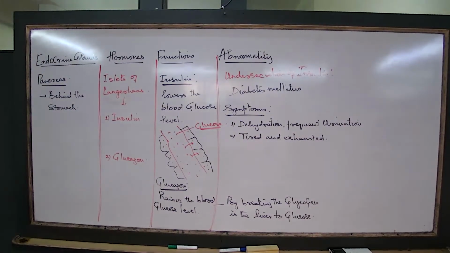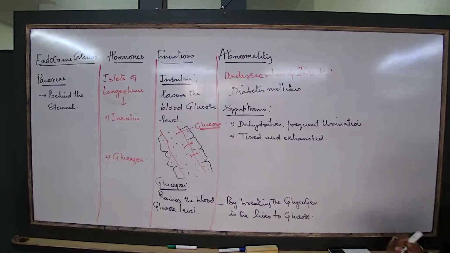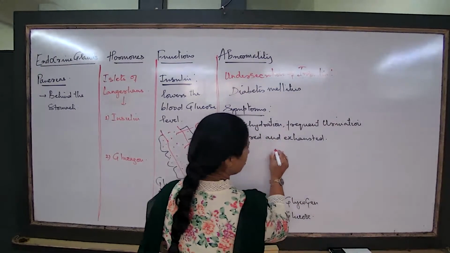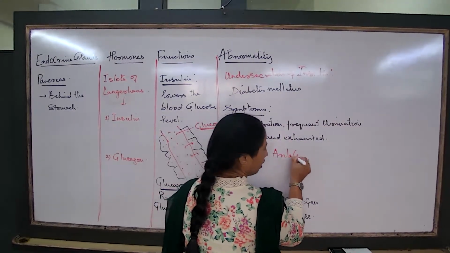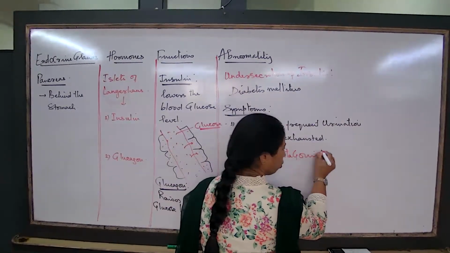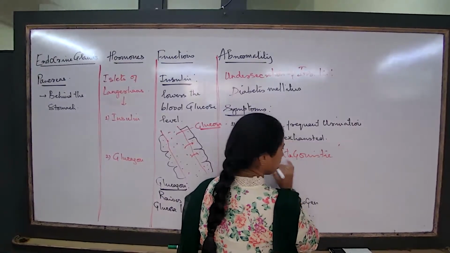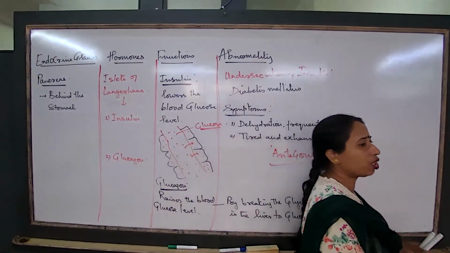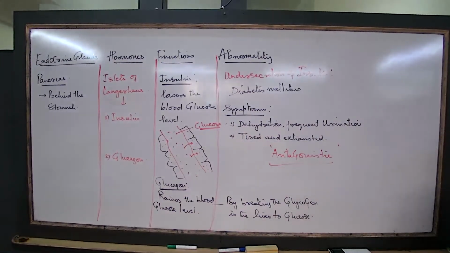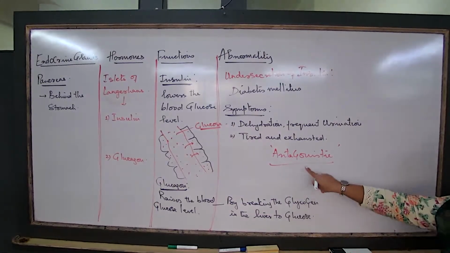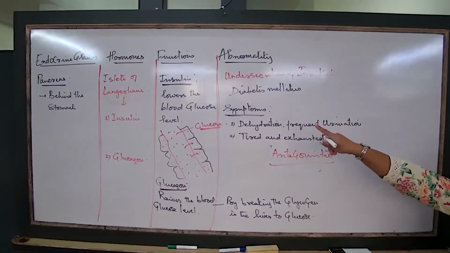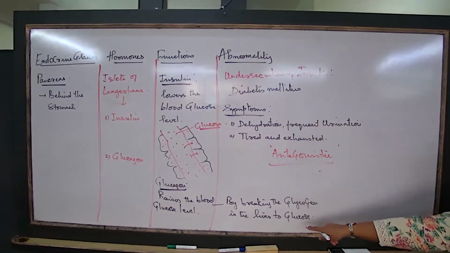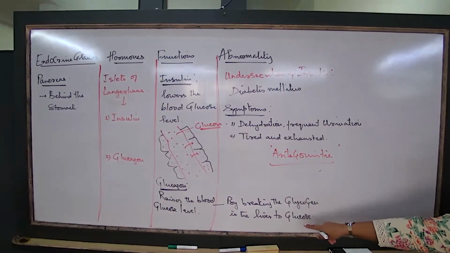antagonistic in their function. What is the meaning? You will come across questions. I talk about insulin and glucagon. They are known to be antagonistic. What is the meaning of antagonistic? Opposite in their actions. One is known to lower the blood glucose. The other is known to raise the blood glucose.